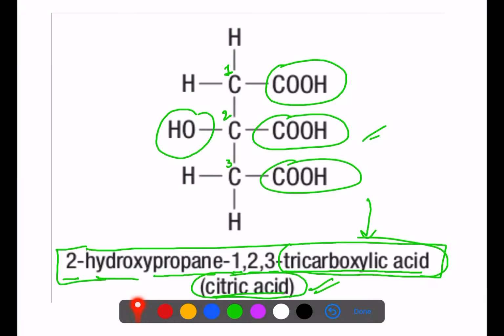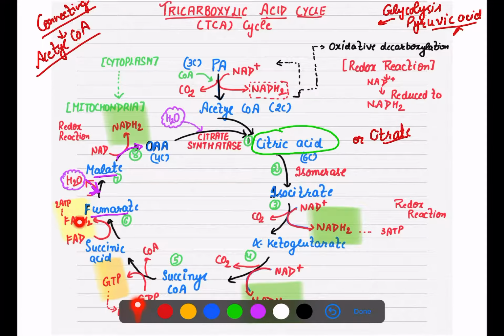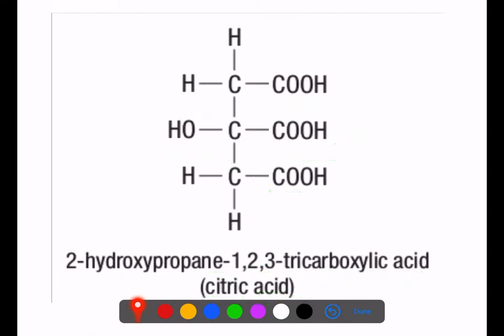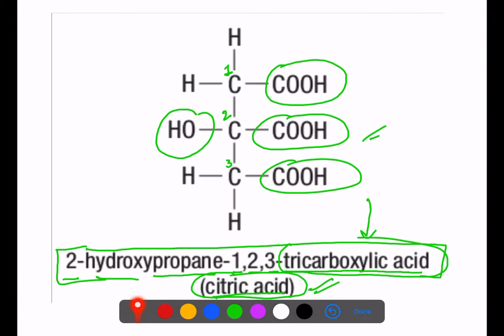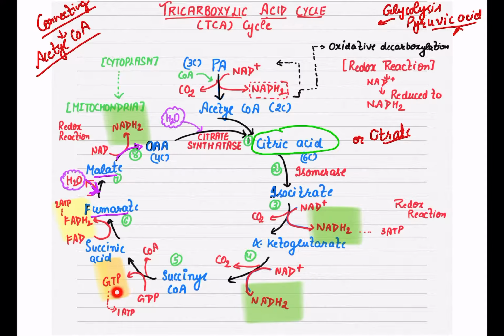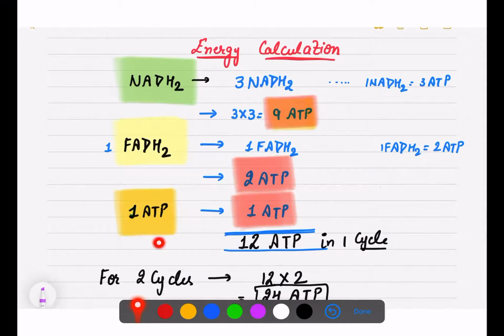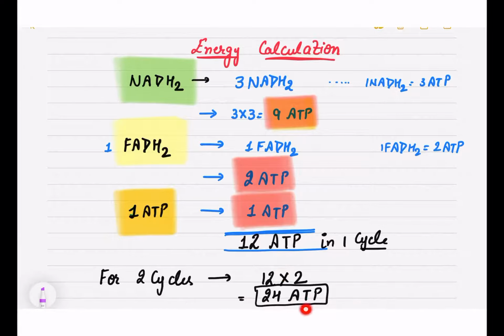How many FADH2 have we produced? Only 1, and FADH2 is equal to 2 ATP, so you can write down here 2 ATP molecules. Because I already told you that with the formation of GTP, immediately ATP formation starts, so how many GTP? 1. It is equal to our direct 1 ATP. So let's calculate: 9 plus 2, 11, plus 1, 12. So these are 12 ATP in one cycle.